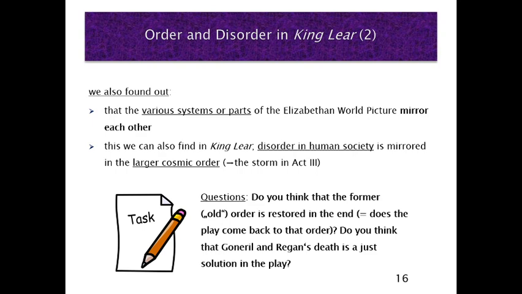But the question is not only, is there order or disorder at the beginning or in the course of the play? One of the most important questions is, do we assume that the former, so the old order, is restored in the end? This means simply, does the play come back to that old order in the end? So what do you think about that? And the next question, closely related to that, and this connects the topic of order and disorder again to the topic of gender and patriarchy. The next question is, is Goneril's and Regan's death a just solution in the play?